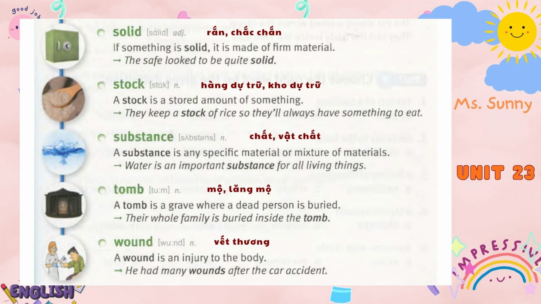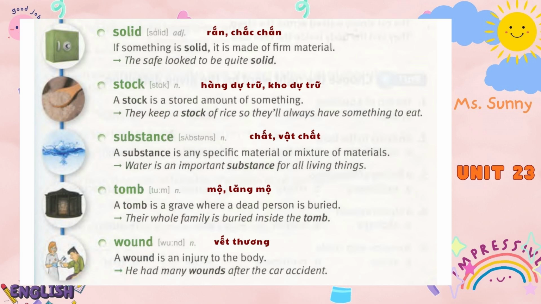Stock. A stock is a stored amount of something. They keep a stock of rice so they'll always have something to eat. Substance. A substance is any specific material or mixture of materials. Water is an important substance for all living things.